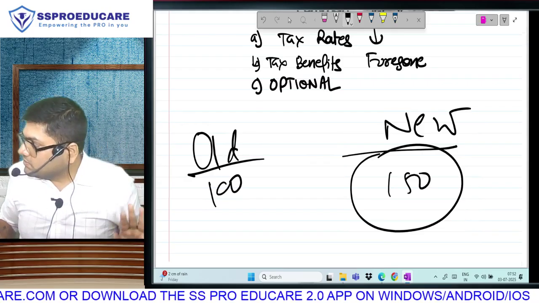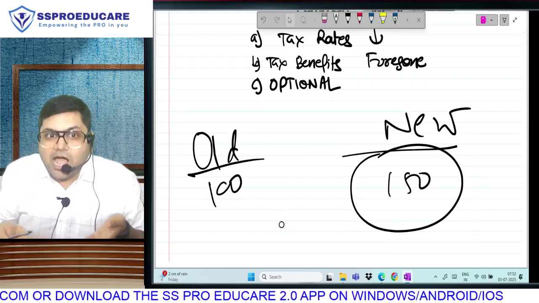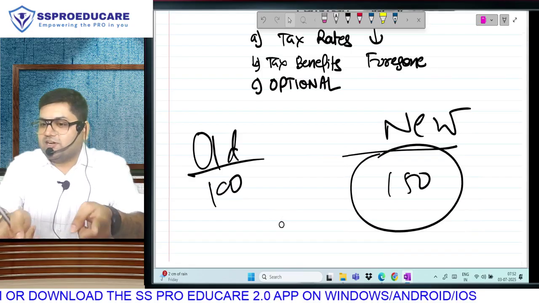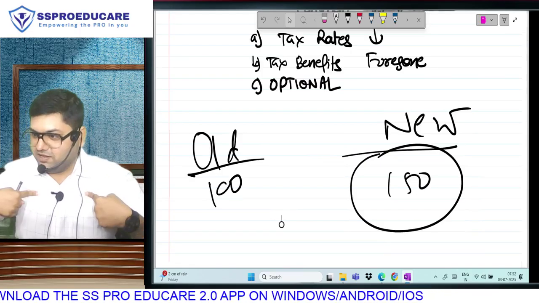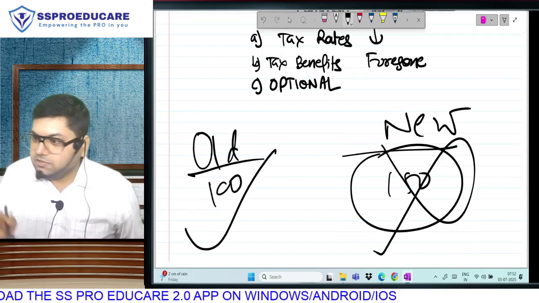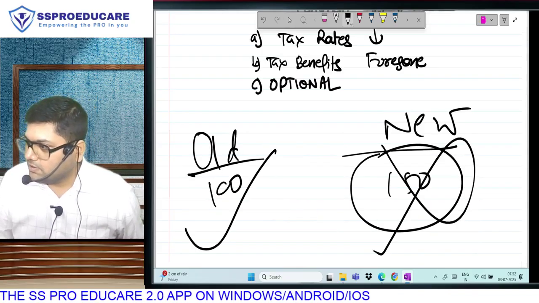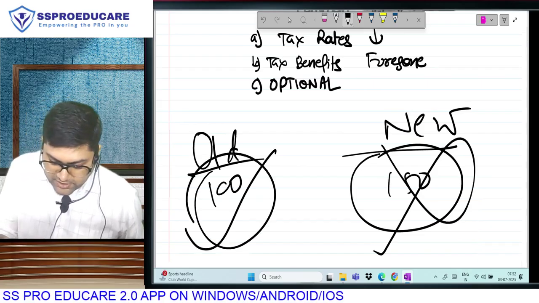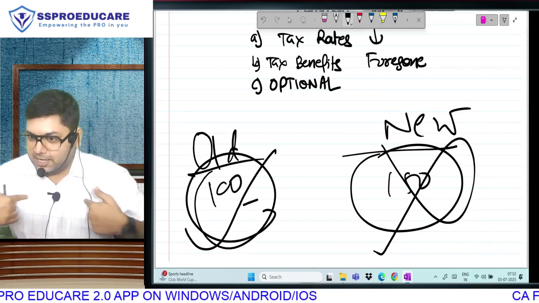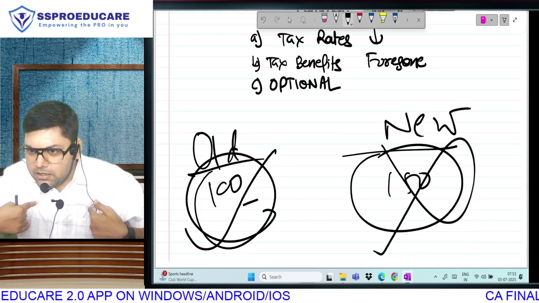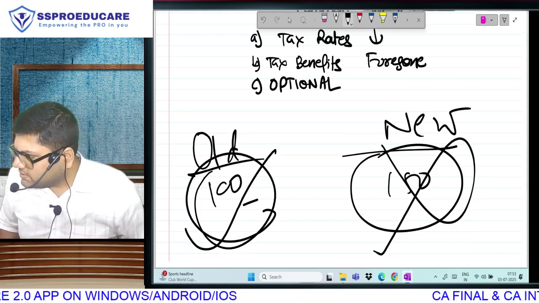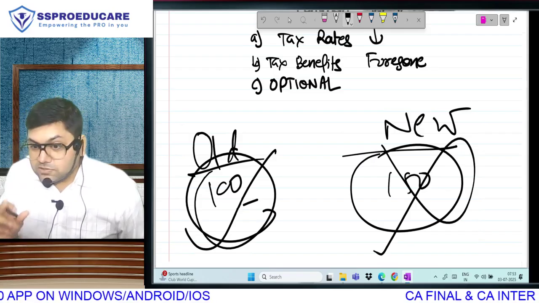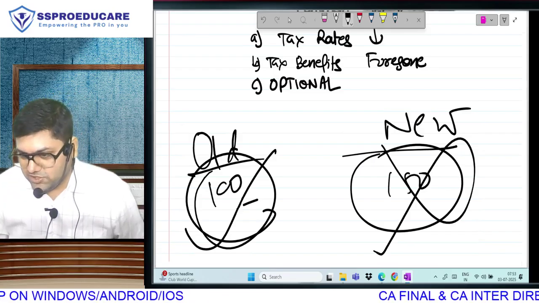After a few days, go and tell your client, I have worked very hard on your case. Because of me, your tax is no longer this. It is not because of you, it is because of the law. Now go and tell your client, मैंने तेरा tax कम किया. The law is giving me the facility of reduction in tax. So that you are able to tell the client how much you are saving for them.